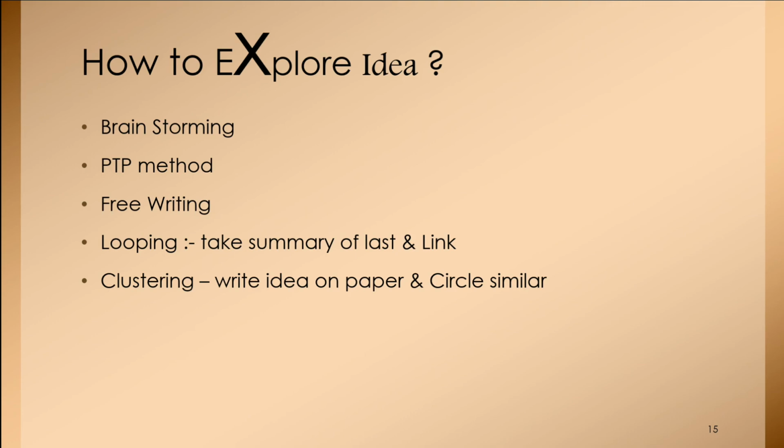If your research paper is related to contrasting ideas, and you want to show both faces of the ideas for a particular topic, at that time you go through the various research papers and start grouping them depending upon the conclusion the researcher has given in their paper. So this is the process of clustering similar ideas, and once you cluster them, you can take out the gist or the summary of that particular group. This is how you can explore the ideas.